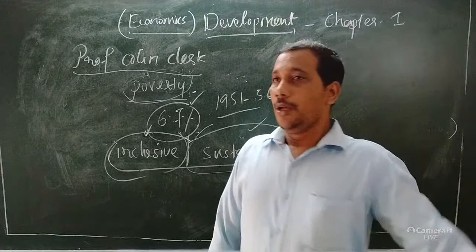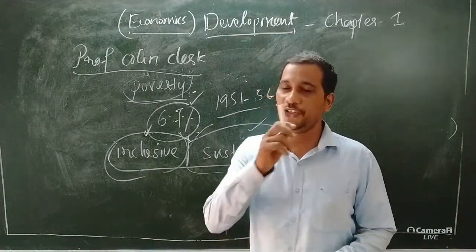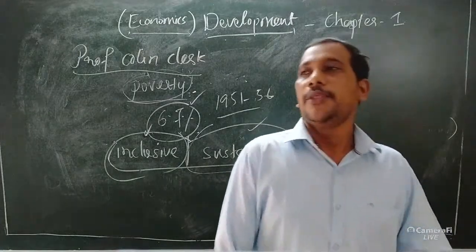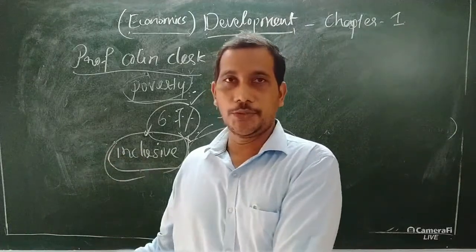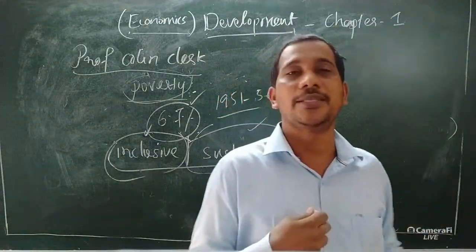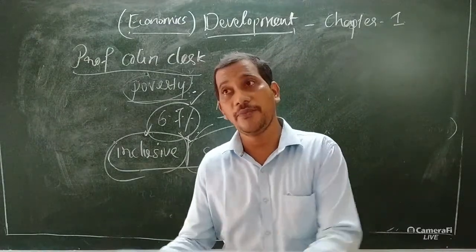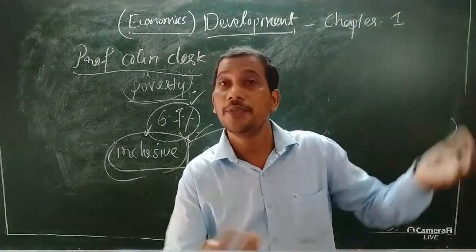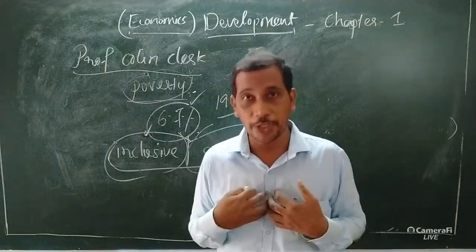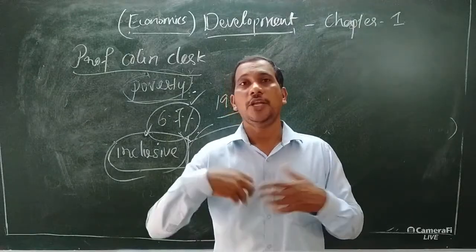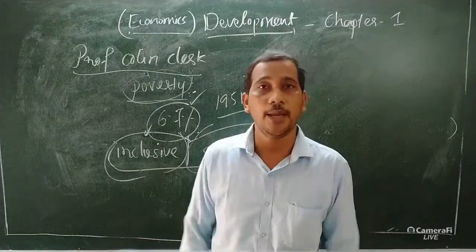This is another thing: unemployment. Last class I told you about unemployment. What is unemployment? The definition of unemployment is that the youth or a person is willing to work but is unable to find work. They are ready to work. They are unable to find work, or we can also say there is no work. They are able, they have skill, they have potential, but they don't have work to do. This is known as unemployment.